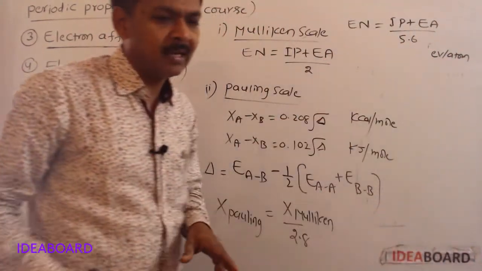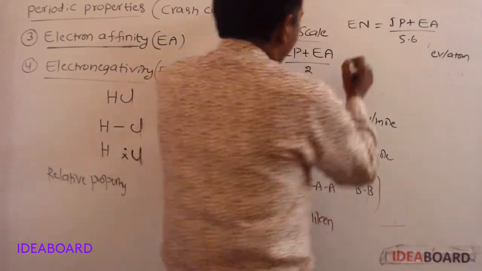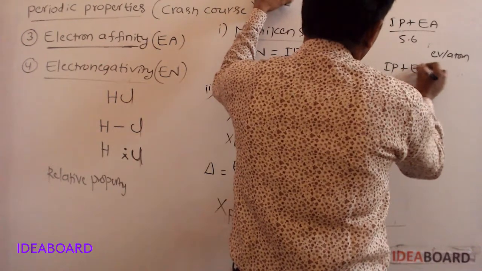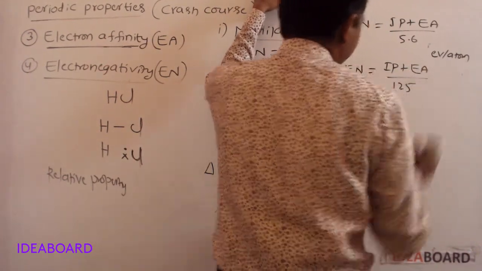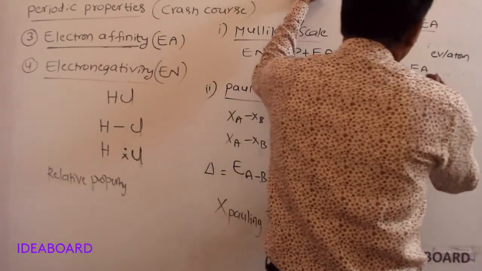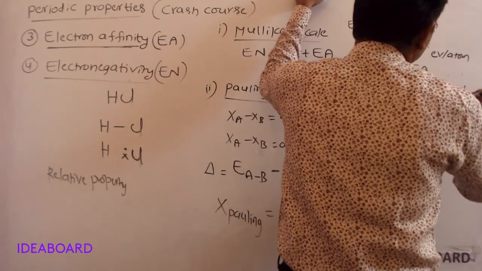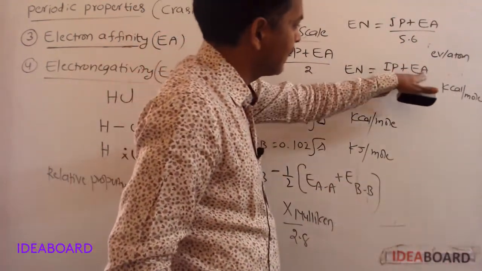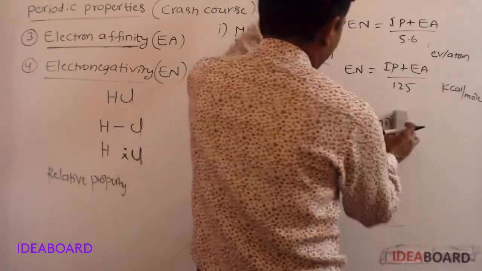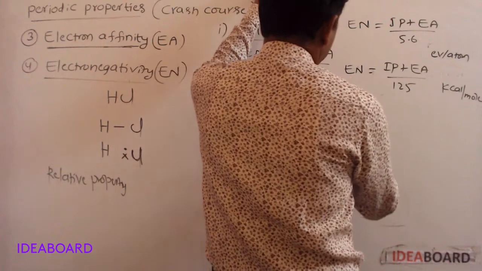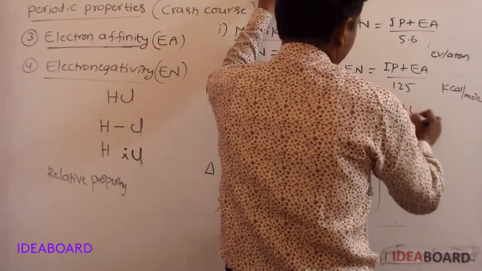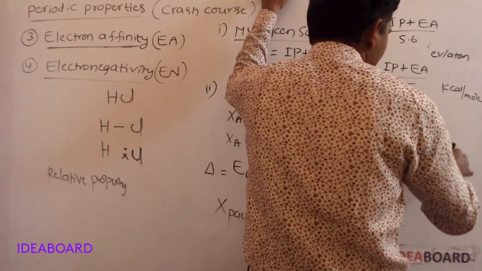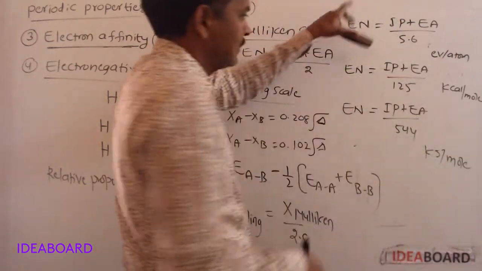If IP and electron affinity are expressed in kilocalories per mole, this formula is (IP plus EA) by 125. If these are expressed in kilojoules per mole, it is (IP plus EA) by 544. All these formulas are important.